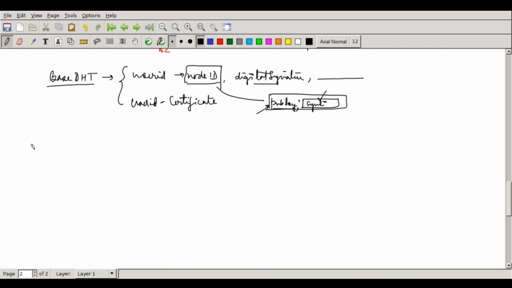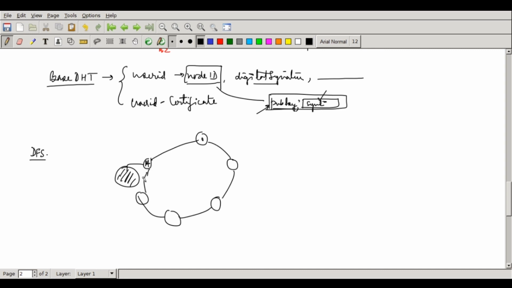But when we go to an application where, for example, I want to create a distributed file system, every node is actually maintaining some storage where the file fragments are held for others. Okay, so every node does it. So every user can have their own file system space whose file fragments are stored in this DHT network. It's a DFS, we call it a storage DHT. The nodes which are participating in the storage DHT can run short of space. In the base layer, we had only two possible entries. Now they can have files, they can put movies, they can put all kinds of stuff. So people can run out of space.